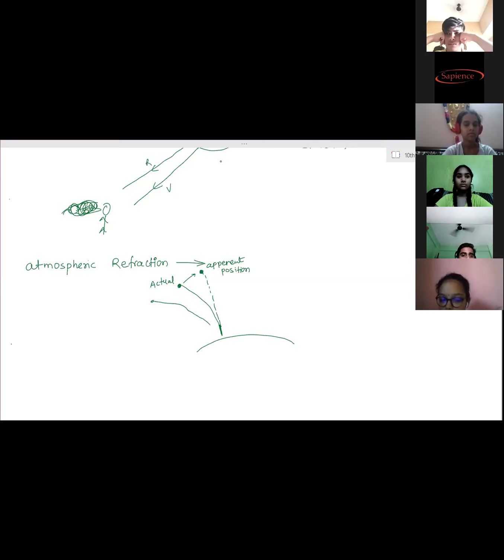Like the point sources, the continuous refraction nullifies the point source of light, so they don't appear to be twinkling. Ma'am, I don't know the exact answer. Somehow right.